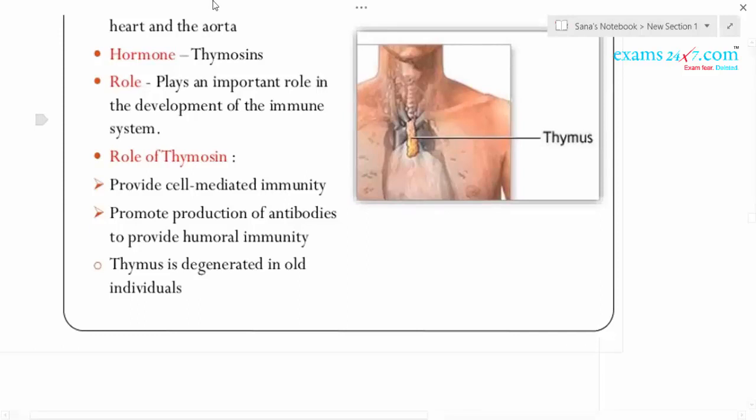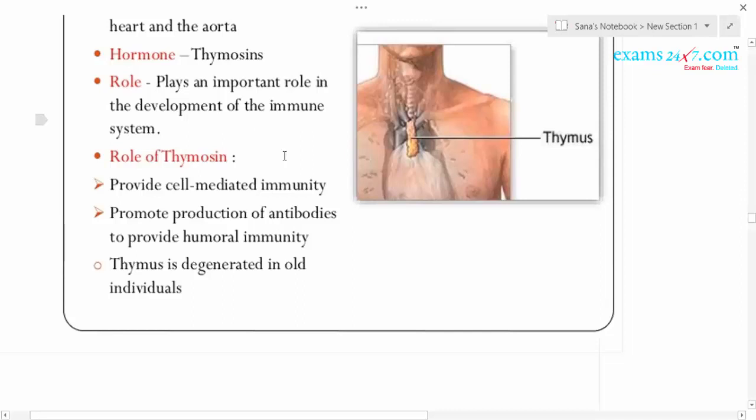You know that there are two organs: one is the bone marrow, another one is the thymus. Bone marrow is the region where the B and T lymphocytes are produced. T lymphocytes get maturation and proliferation in the thymus. That is why it plays a role in cell mediated immunity.